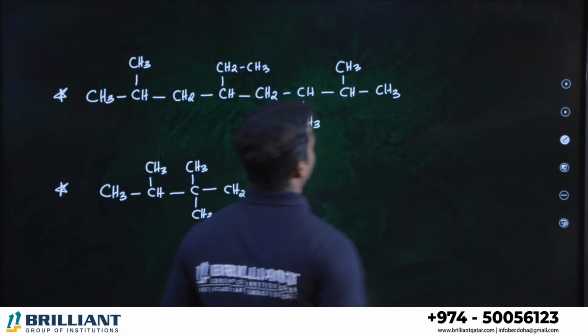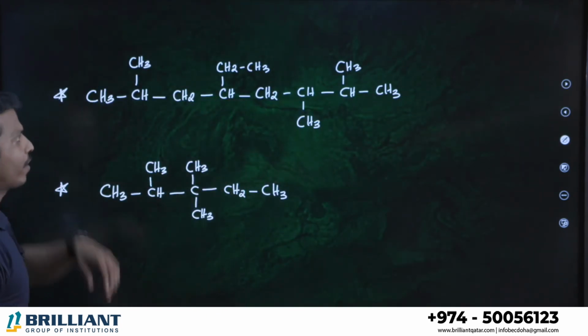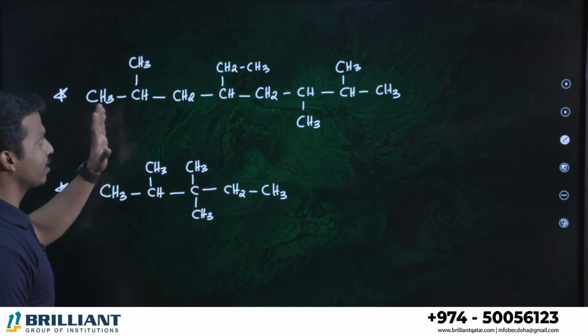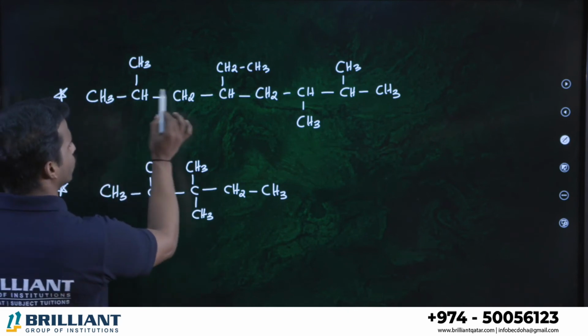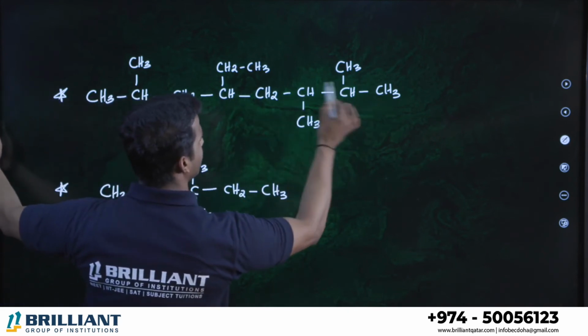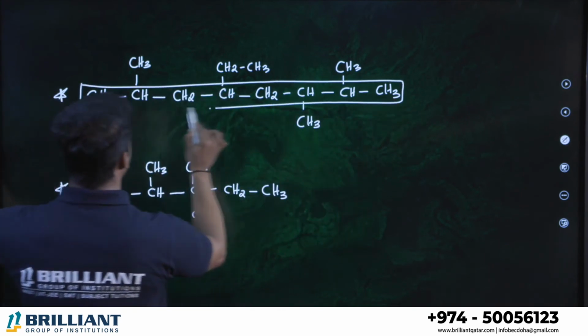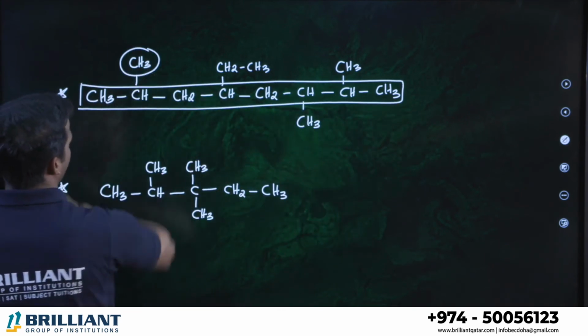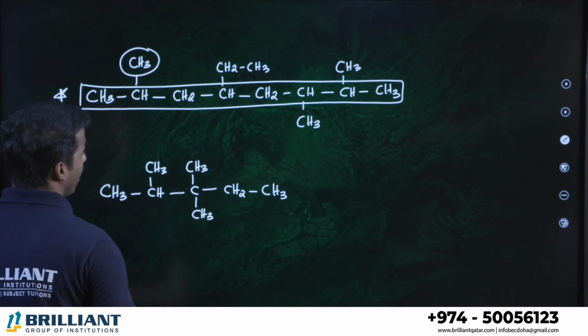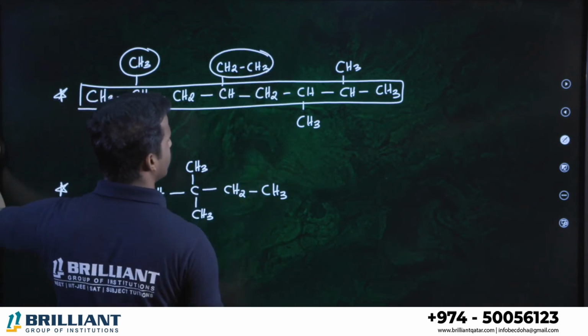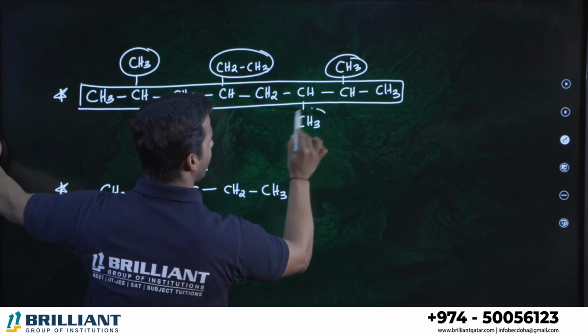Okay. Then in this compound, can you identify the branches? Let us take the longest chain. First of all, 1, 2, 3, 4, 5, 6, 7, 8. Alright, this is the longest chain. So what are the branches? Now can you understand? CH3 is methyl, CH3 CH2 is called ethyl, methyl, methyl.